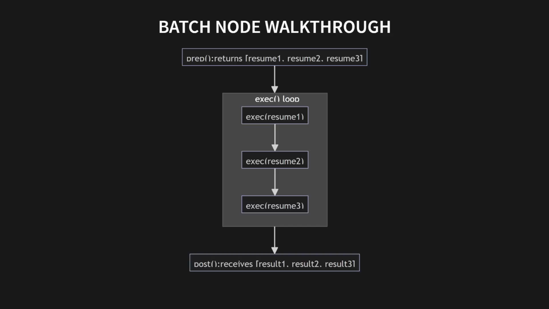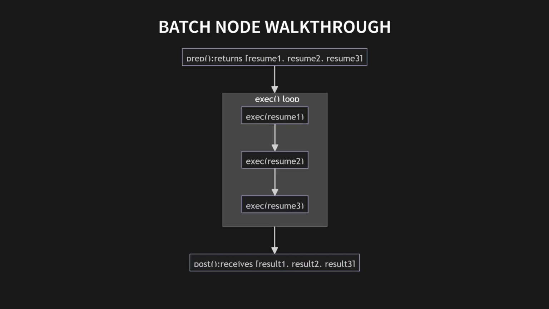It calls the LLM, gets structured data back, then it calls exec with Resume 2 text, another LLM call. Finally, it calls exec with Resume 3 text, a third LLM call. Once all 3 are done, the post method receives a list containing the 3 structured resume dictionaries ready to be saved. It works perfectly. It's organized.